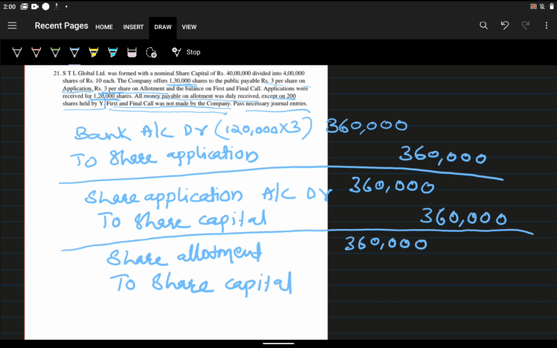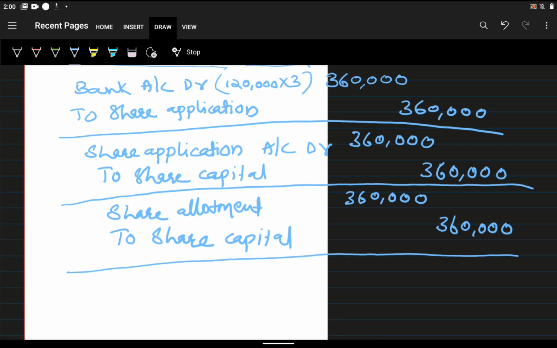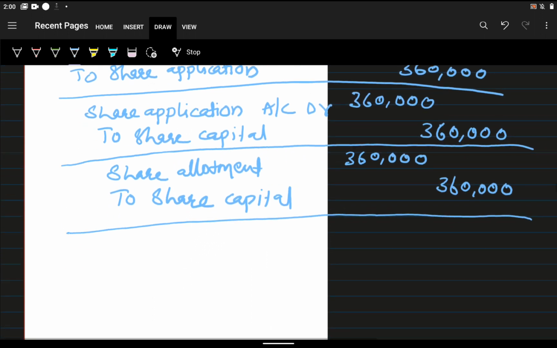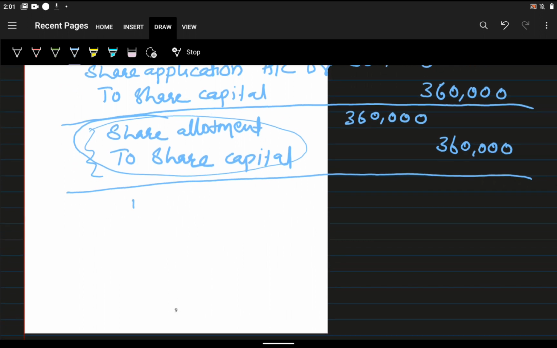Now where will the changes come? At the time of receiving the money. This is an external factor, so there won't be any change in the due entry. So at the time of receiving the allotment money, we will record that calls in arrears scenario.